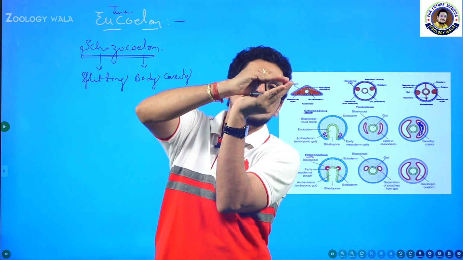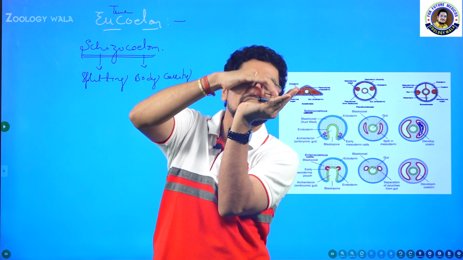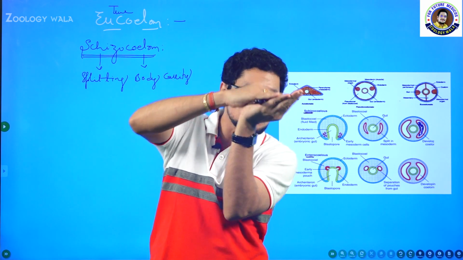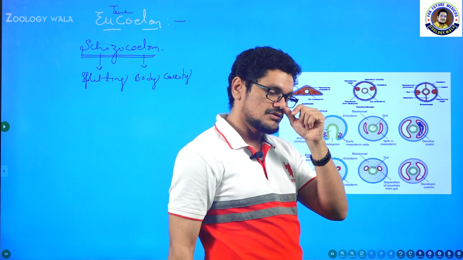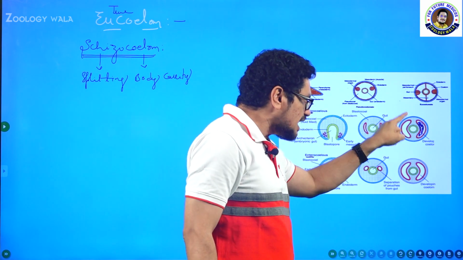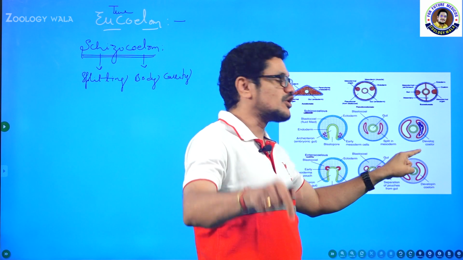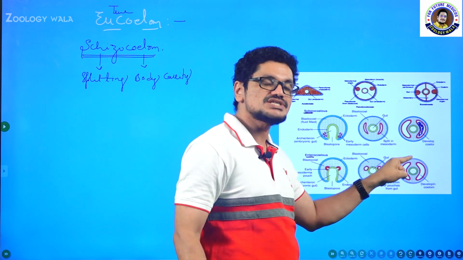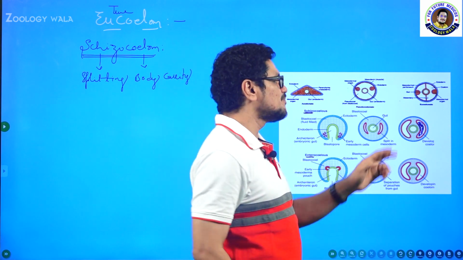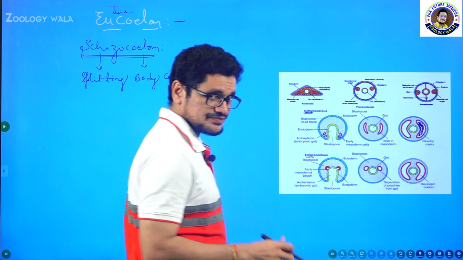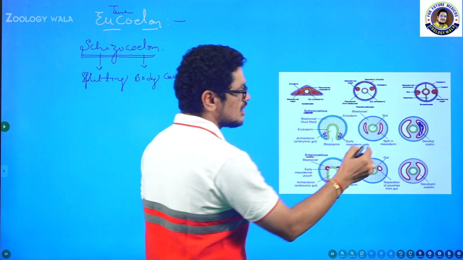Above the marker my hand is present, below the marker also my hand is present. So now these two layers will become the true layers. Why? Because that space is covered by mesoderm. We are going to call that space a true coelom. Why? Because it is covered by mesoderm both externally as well as internally.